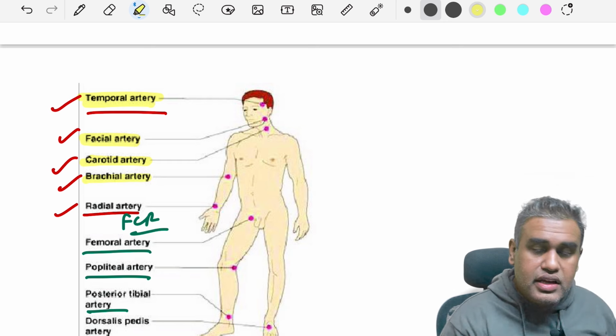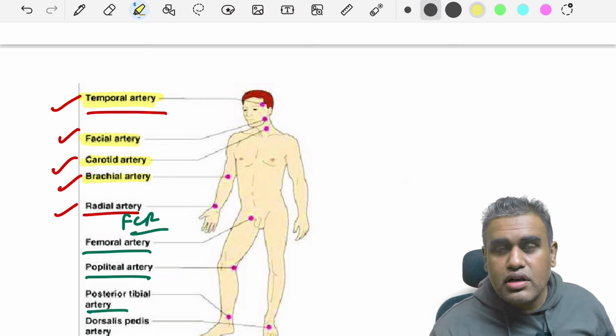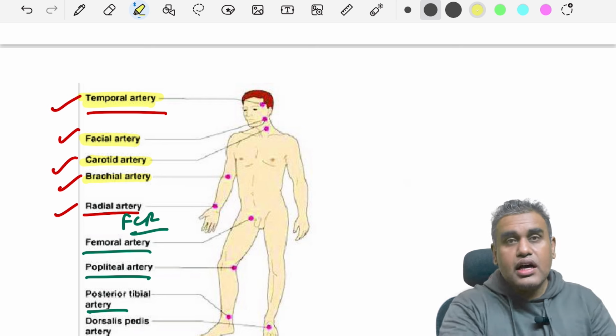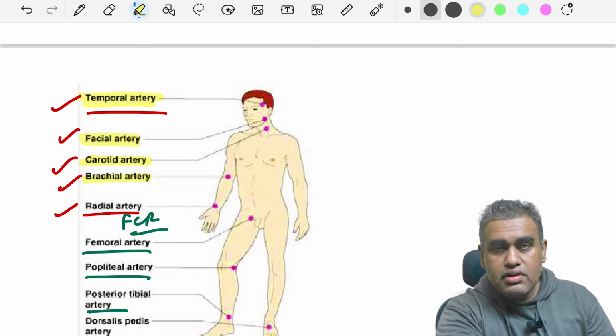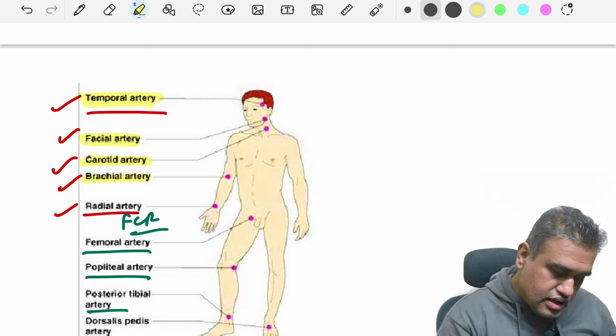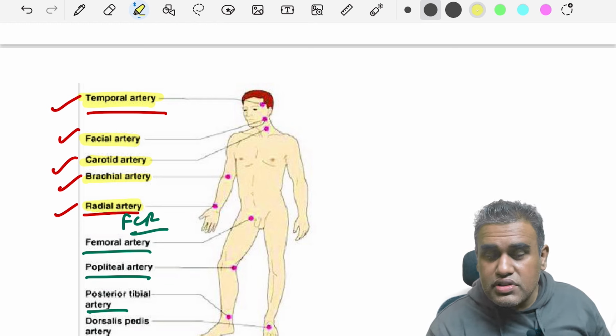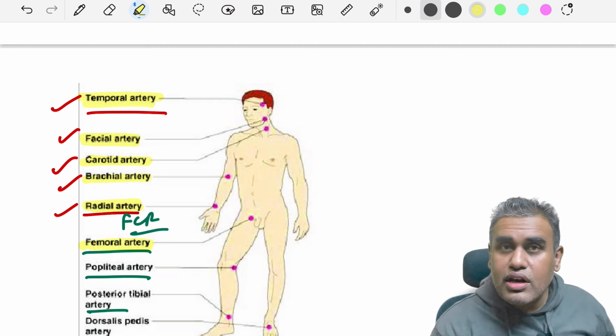Then you have the brachial artery where you take BP. The brachial artery is right in front of the elbow or in the cubital fossa. Remember MBBR from medial to lateral: M is median nerve, then brachial artery, then biceps. So first is the brachial artery, then biceps. Then the radial artery, we already know it's lying lateral to which tendon? FCR, flexor carpi radialis. Then the femoral artery, at the mid-inguinal point.